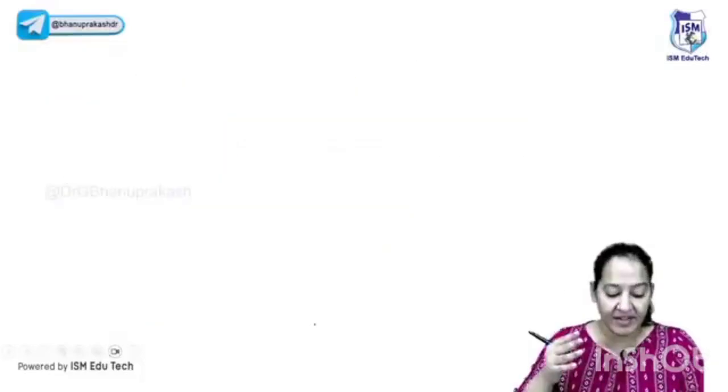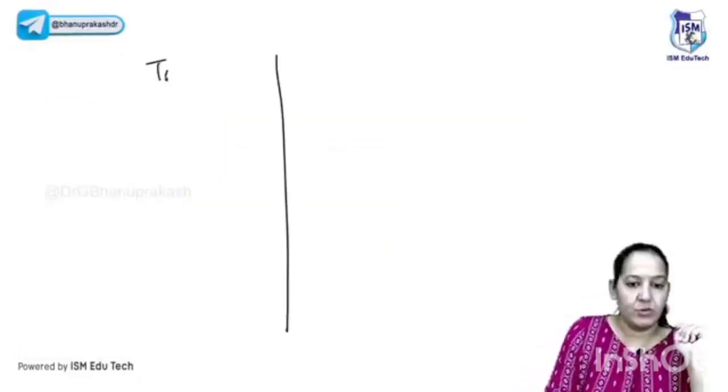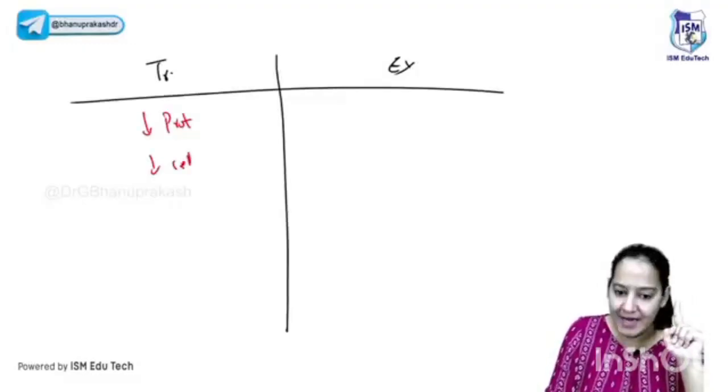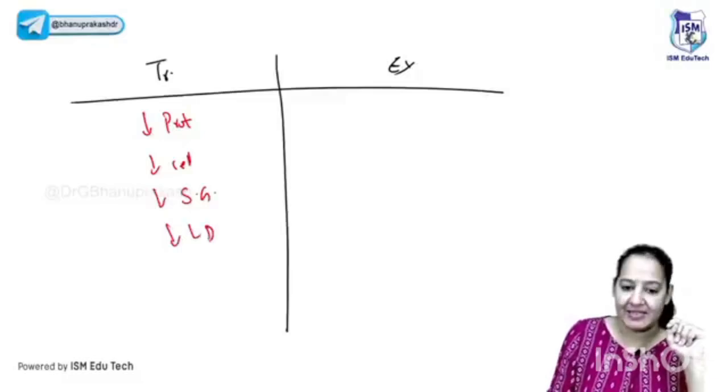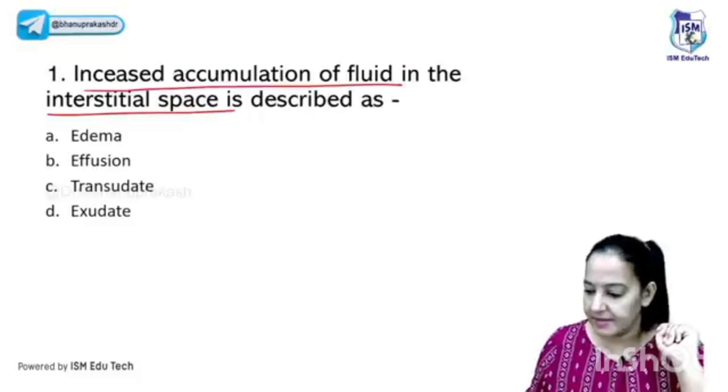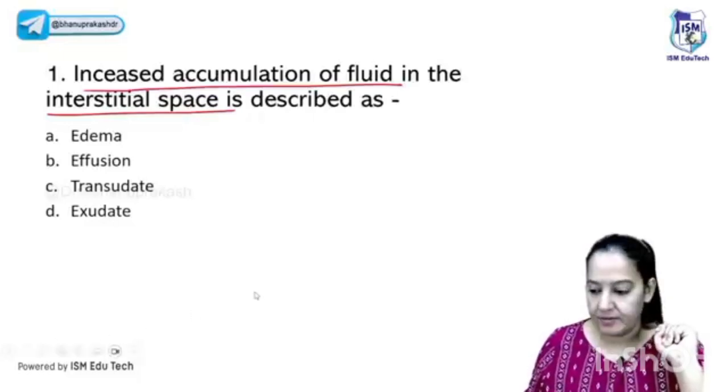Does anyone have any difficulty in understanding transudate and exudate, the 2 types of edema? Can you please tell me? So here protein is less, cells are less, specific gravity is less and LDH is less. All the 4 things are more there. But here pH is more than 7.3. I guess it is connected now.